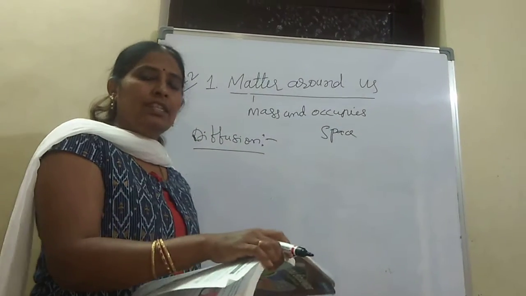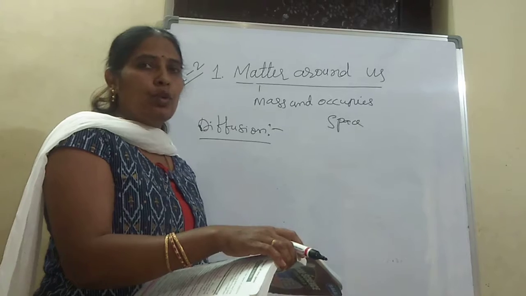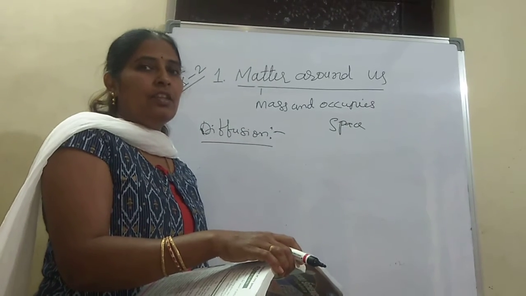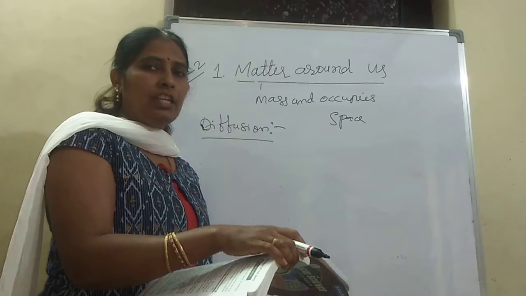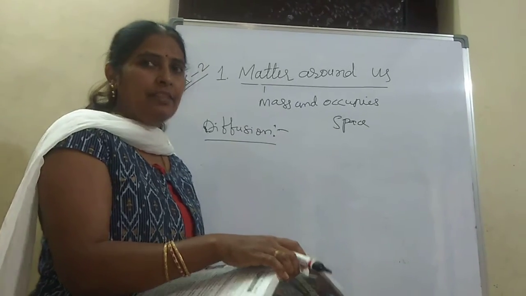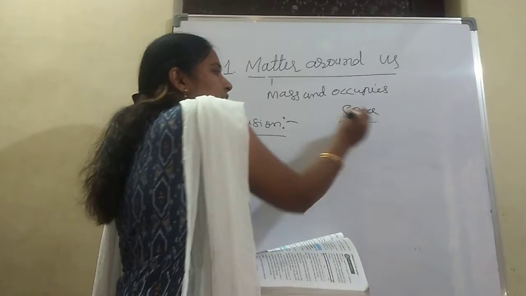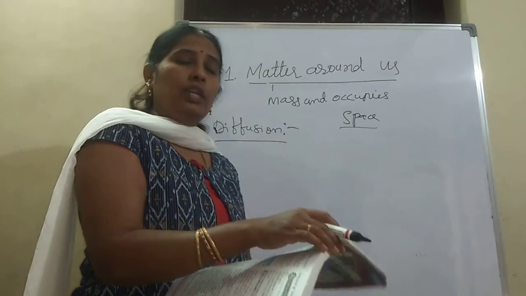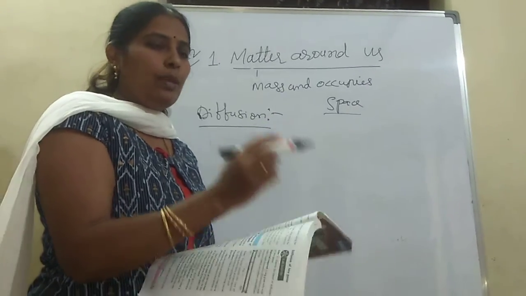In the last class, we discussed matter, and matter is broadly divided into solids, liquids, and gases. Based on their properties, we are going to classify our matter into three categories, that is solids, liquids, and gases. What is matter? Anything which has a mass and occupies space is said to be matter. So anything in this world which has a mass and occupies space is said to be matter.